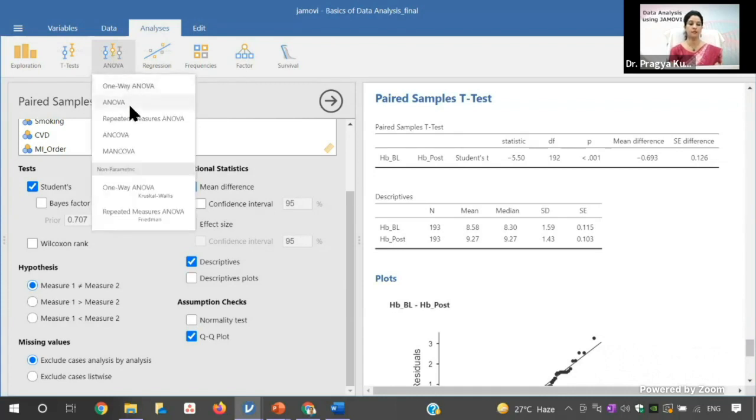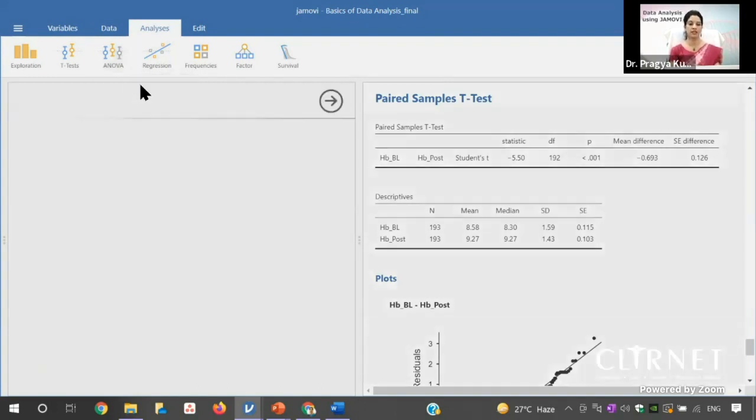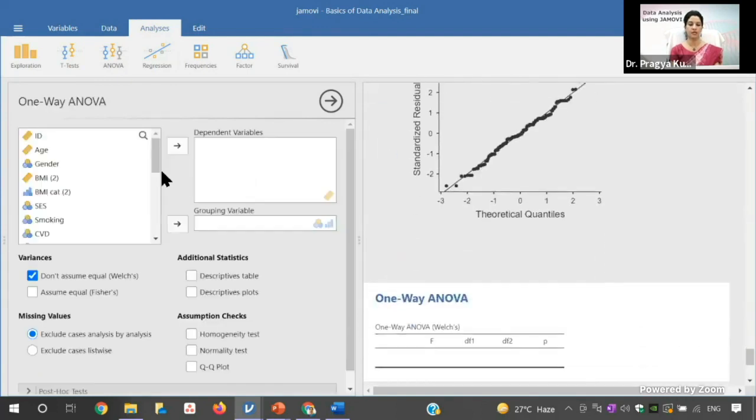Right now there are many options of this ANOVA. There's one-way ANOVA, repeated measures, ANCOVA, and MANCOVA. And there are non-parametric ones also, like Kruskal-Wallis and Friedman. But right now I am only demonstrating ANOVA. For more detail on these Jamovi options, you can visit our website Merit India, where you can find the videos related to these presentations. So I will click on this one-way ANOVA, and I have to test it across the BMI category.